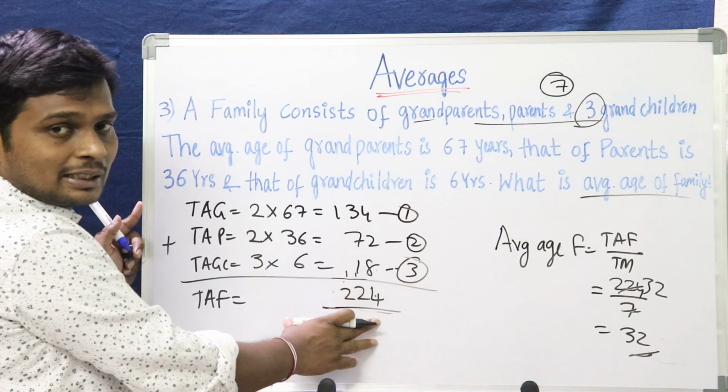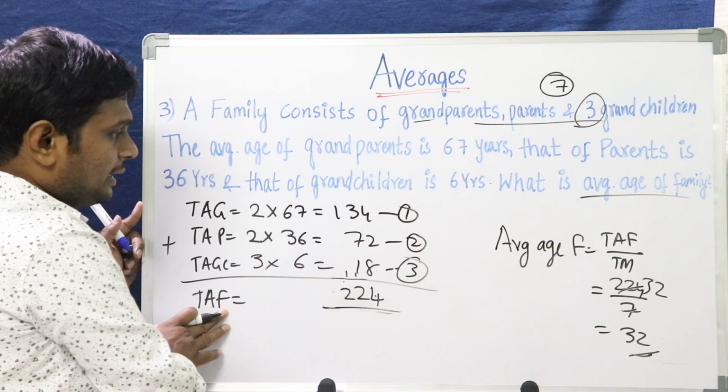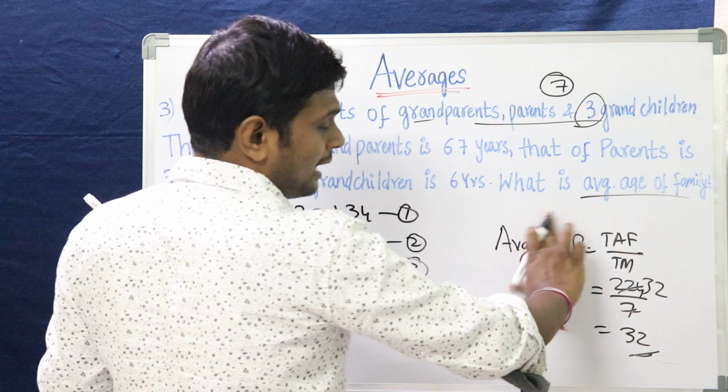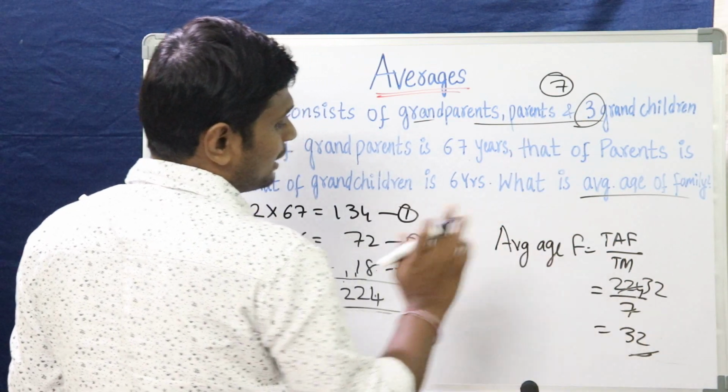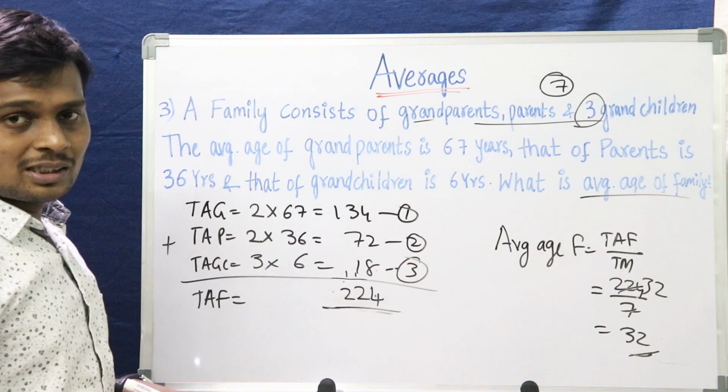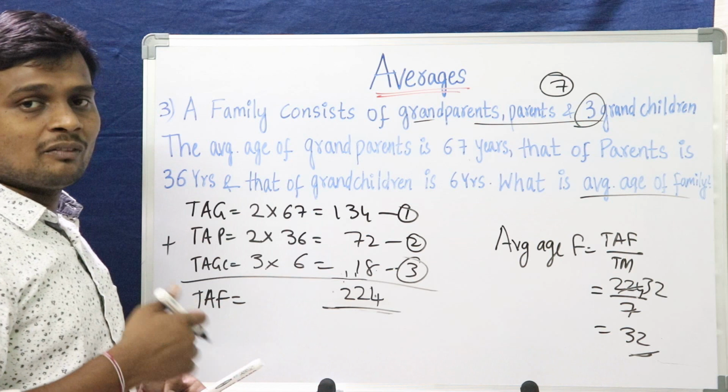We have calculated the total age of the family and then we calculated the average, that is total age of the family by total members. 224 divided by 7, that is 32. Right? This way you can solve average problems. Let me take one more example.